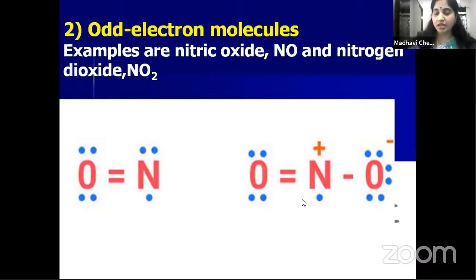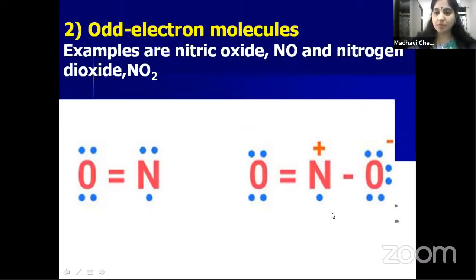In the case of nitrogen dioxide also, nitrogen is the central atom, and it forms a double bond with this oxygen and a single bond with this oxygen. So how many bonds are there in total? 3 bonds. Each bond is one pair. 3 twos are 6 electrons. 6 plus 1, 7. So a total of 7 electrons are present around the nitrogen, which means an odd number of electrons.